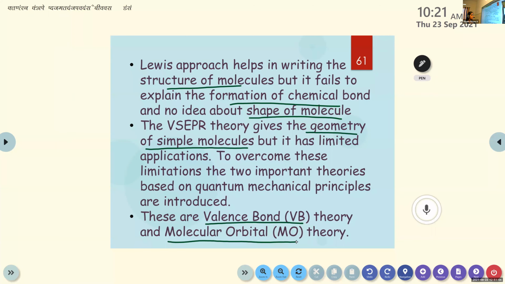Then the second one is VSEPR theory that will explain about the geometry of simple molecules, but it has also certain limitations. To overcome these limitations, another 2 theories are evolved. They are valence bond theory, that is VB theory, and the next one is molecular orbital theory, that is MO theory. So next we are going to learn about this valence bond theory, VB theory.